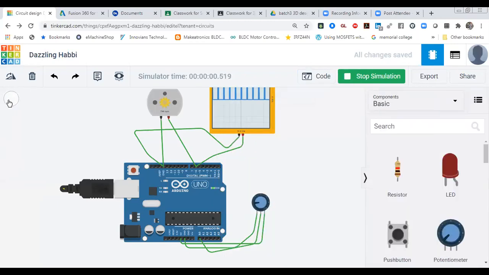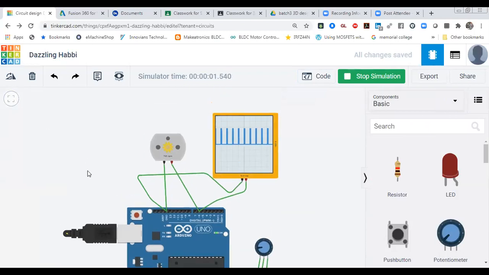Now you will be able to visualize it in a good way. Just see it. You can see it in a very simple way over here. How is it working? As you increase your potentiometer, you can see your duty cycle changing from 0 to maximum.